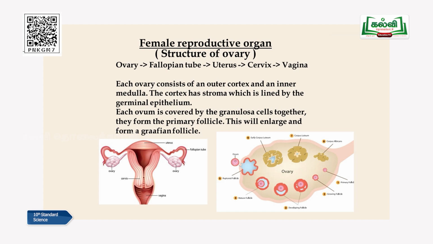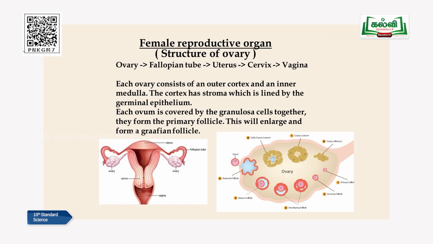At one particular time when the girl attains puberty, at the age of 11 to 13, children, these follicular cells are called a Graafian follicle. They become mature enough. They will have the egg inside. That you are going to learn in the menstrual cycle in detail later. And before that, let me teach you the different parts of the ovary now.